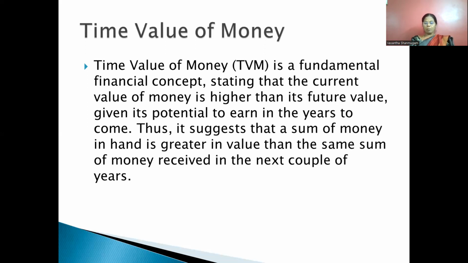But one thing, the value of money decreases progressively over a period of time. Initially I told you, in 2010, whatever quantity of goods we purchased, we cannot purchase the same quantity after 5 years or 10 years with the same amount of money. We need to pay more money. It means that the value of money has come down.